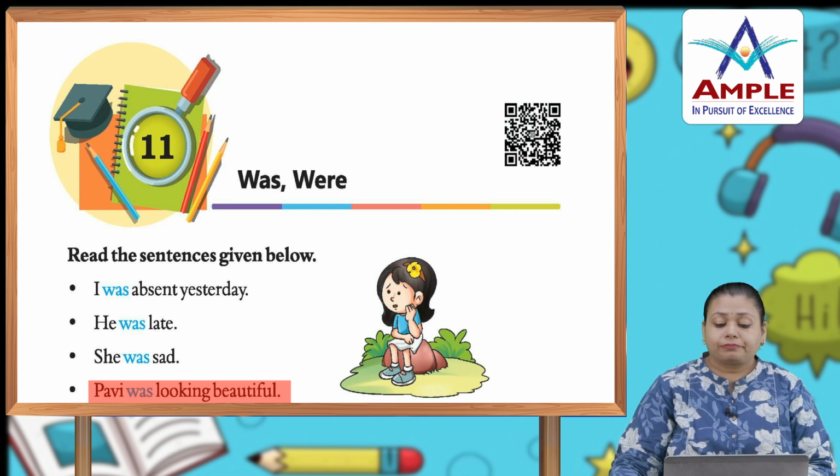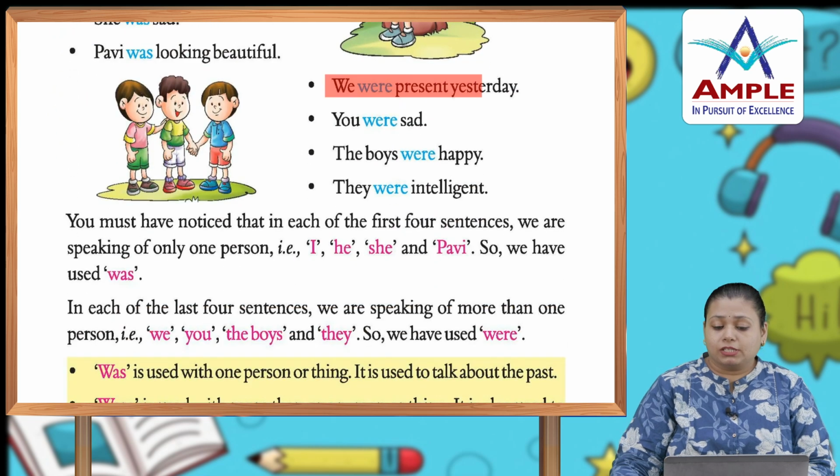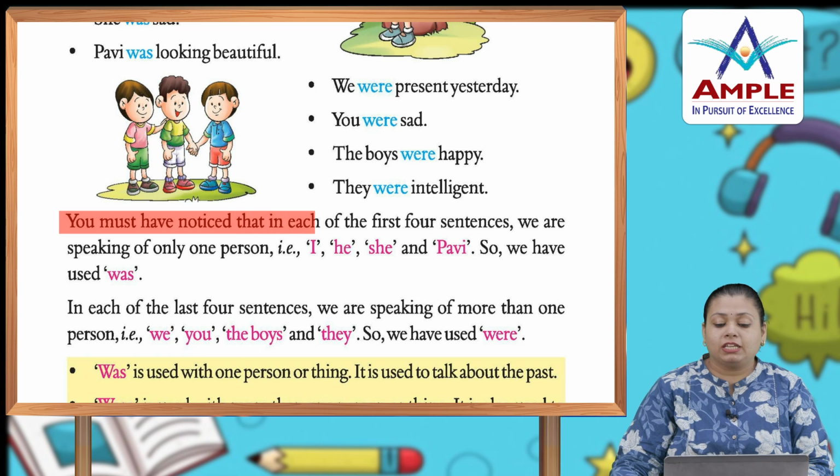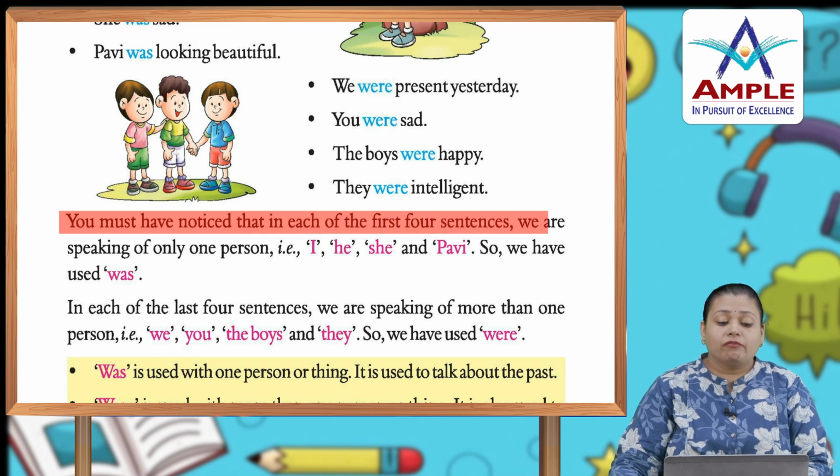Now, were. We were present yesterday. You were sad. The boys were happy and they were intelligent. And now in these sentences you can see that were is used for a plural subject or plural thing, name, person, animals.